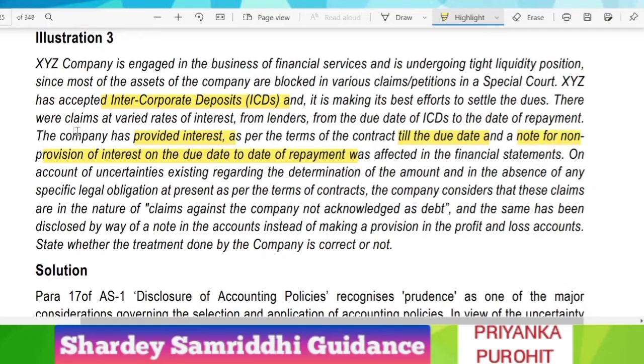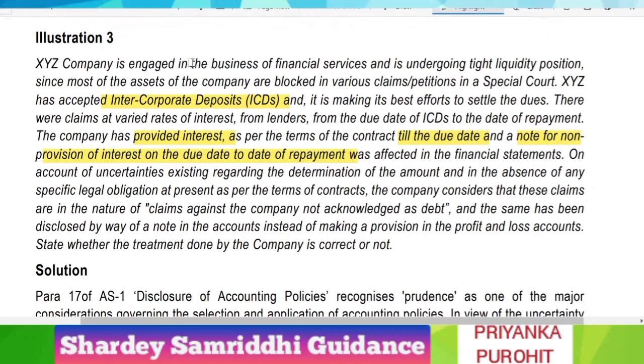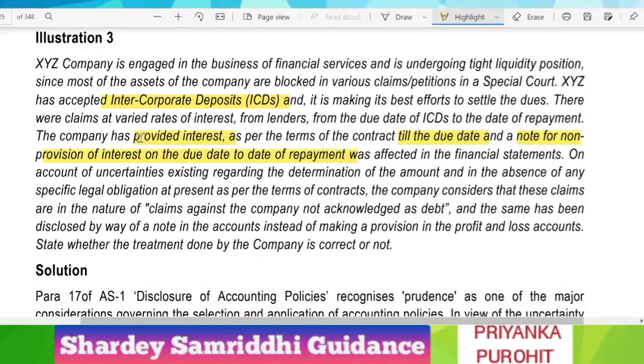So in this case, the company, since it is having a very crucial financial crunch situation, has accepted corporate deposits, and for those deposits it has provided interest as per the terms of the contract only till the due date, and a note for non-provision of interest from the due date to the date of repayment was mentioned in the financial statement.